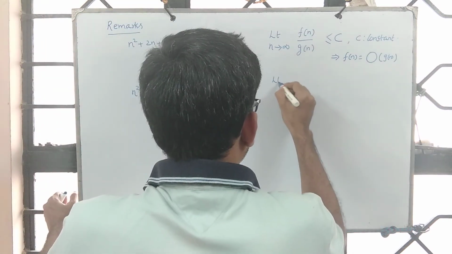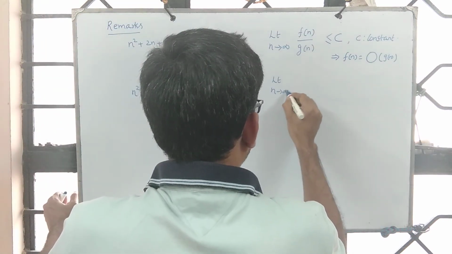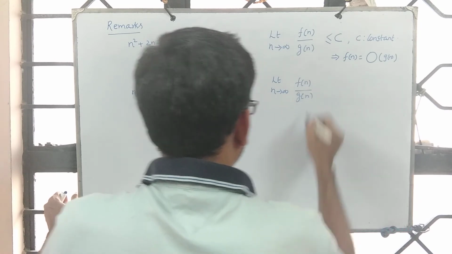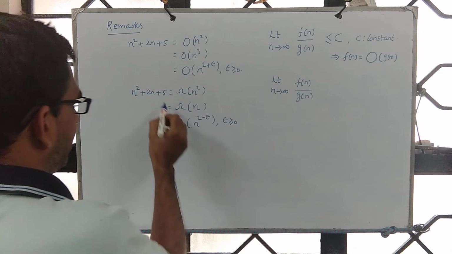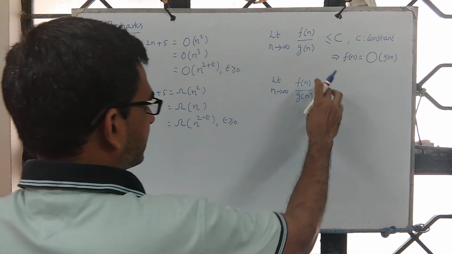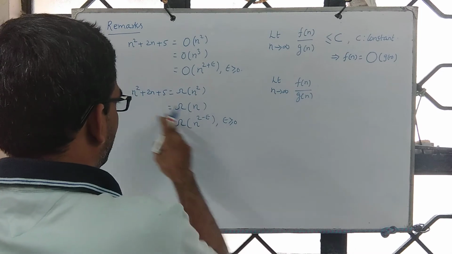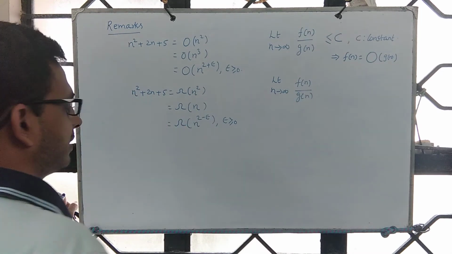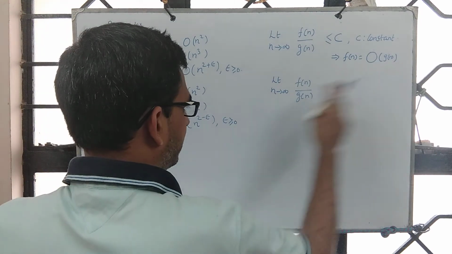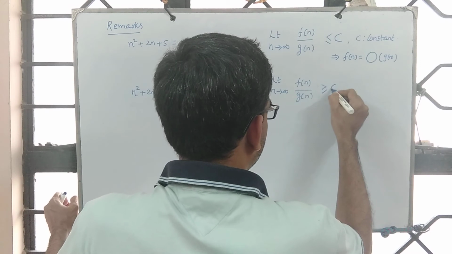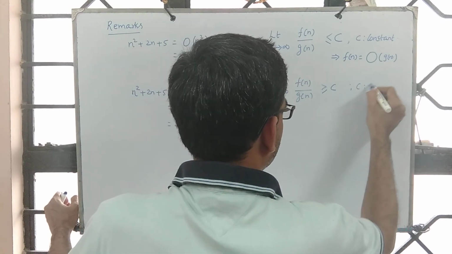Now when we look at this, limit n tends to infinity, f of n by g of n, you see that when both are of the same growth, you get some constant, and otherwise in the numerator you will have some function of n. On substitution it will approach infinity, which means it will be at least C, again where C is a constant.